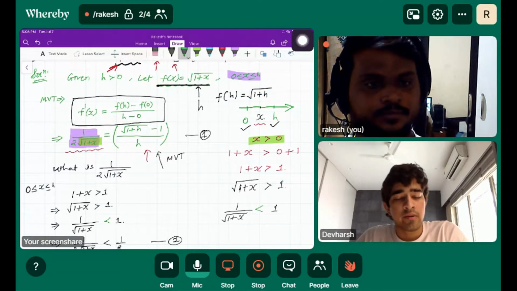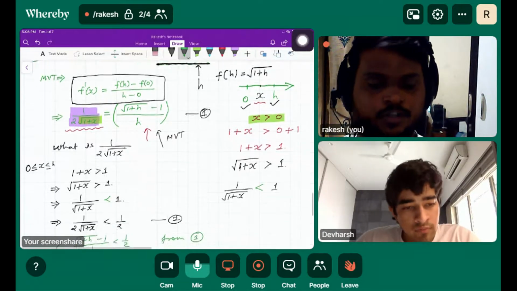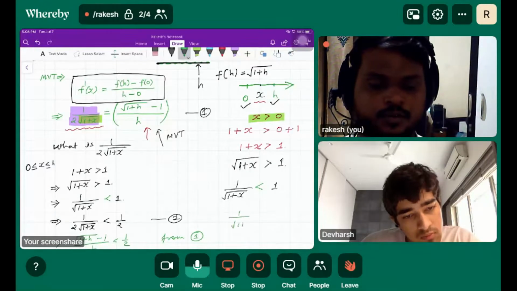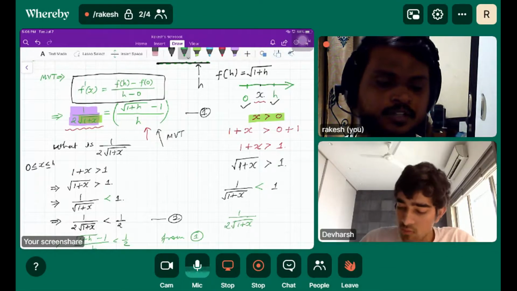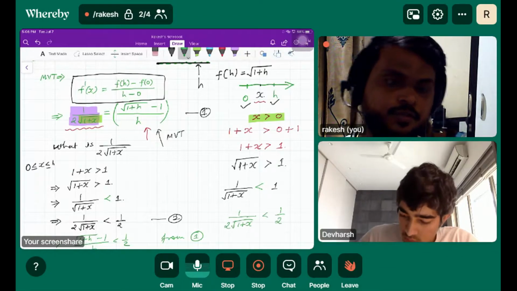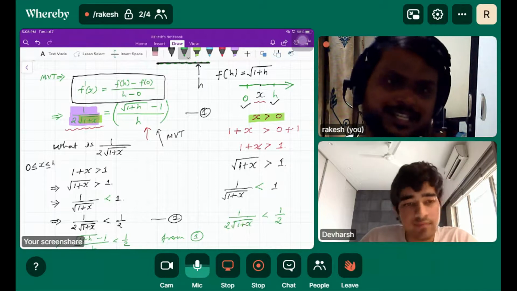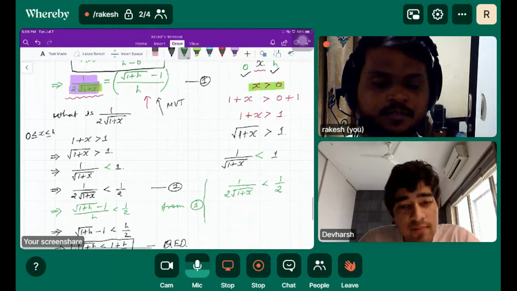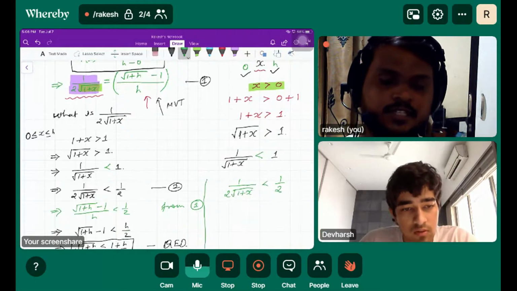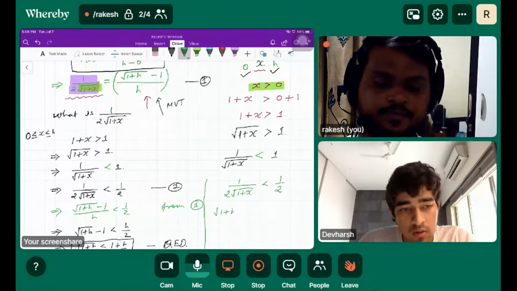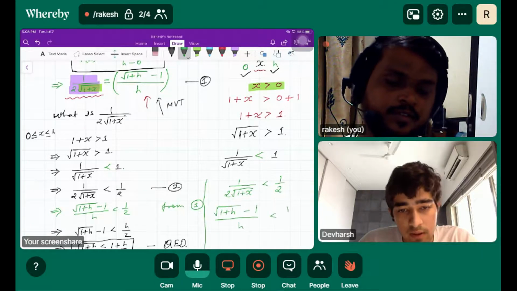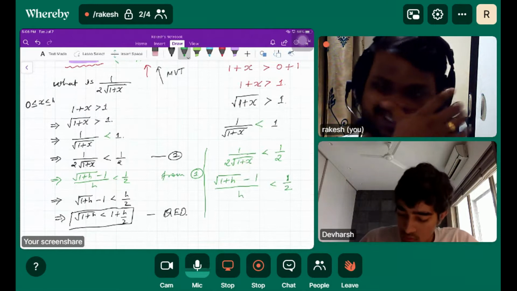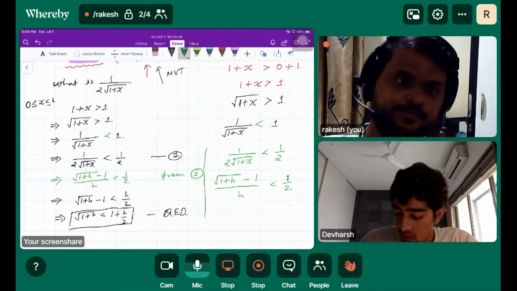Now again we want 2 in the denominator apart from this. So 1 over root 1 plus x. So we'll divide both terms by a positive number, which is 2. So 1 over 2 root 1 plus x is less than half. But what is 1 over 2 root 1 plus x? That is this, minus one by h. So once we arrange the terms, we'll definitely get the required expression.